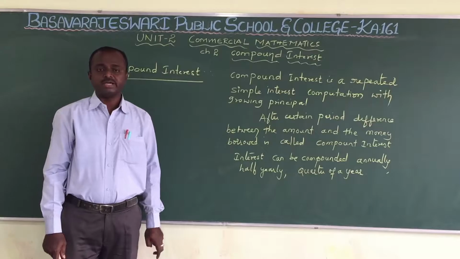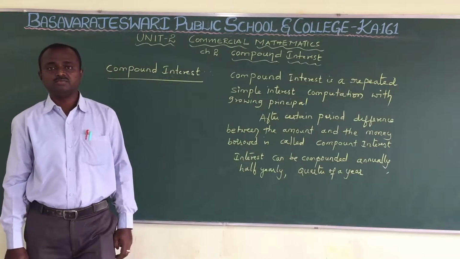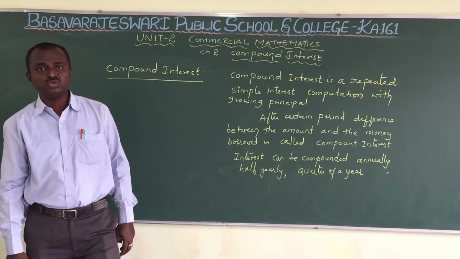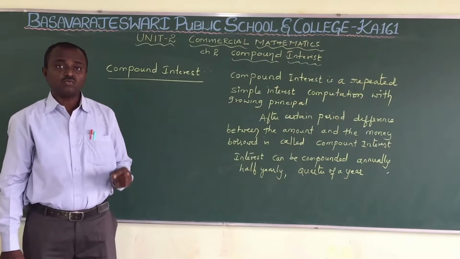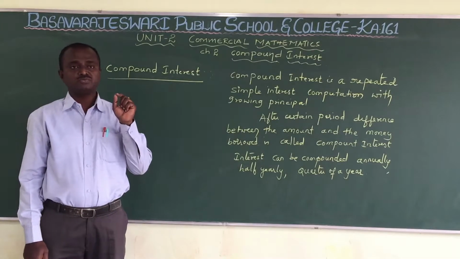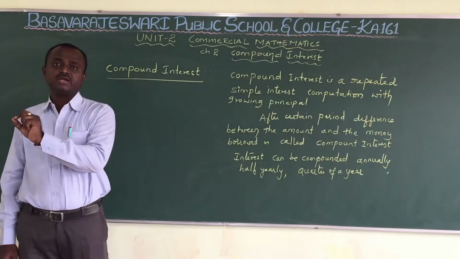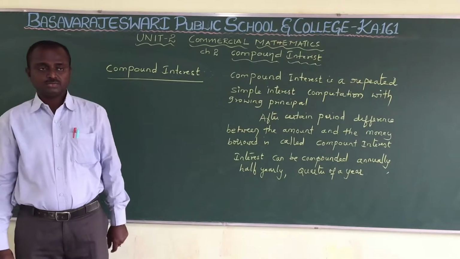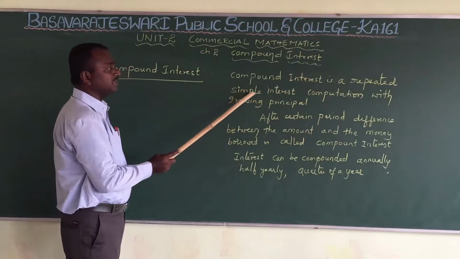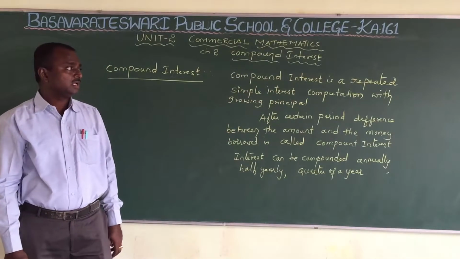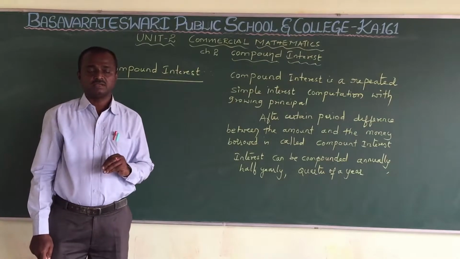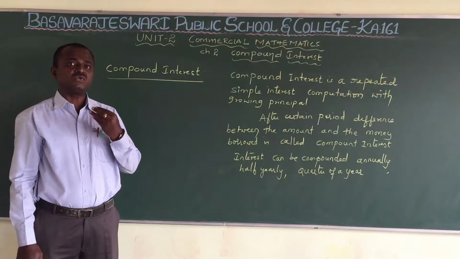I told you already what is meant by simple interest. Simple interest means interest will be calculated uniformly on the original principal throughout the loan period. That means the original principal is there, and interest is calculated on it for the loan period. But compound interest is a repeated simple interest. What is the meaning of this? Every year after getting the interest, that interest will be added for the second year.